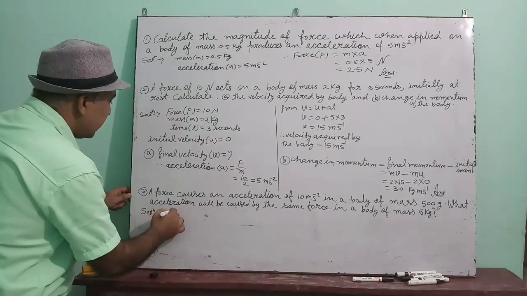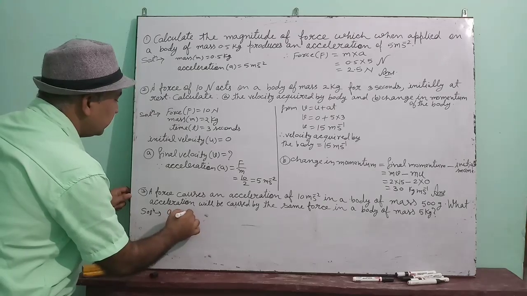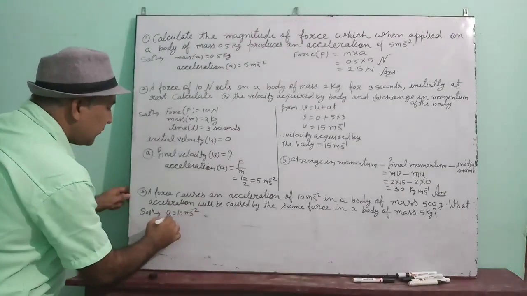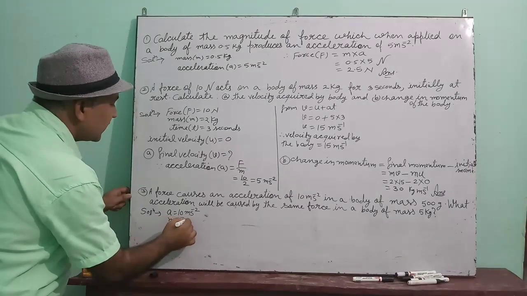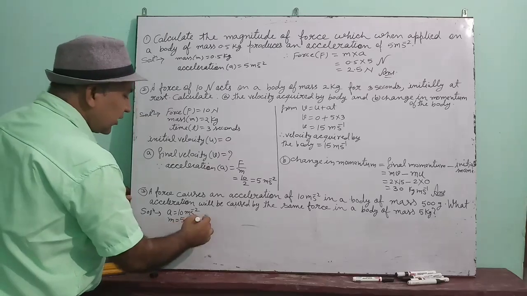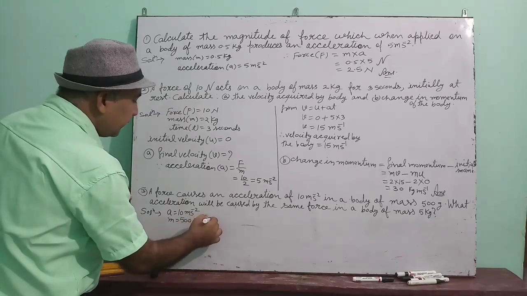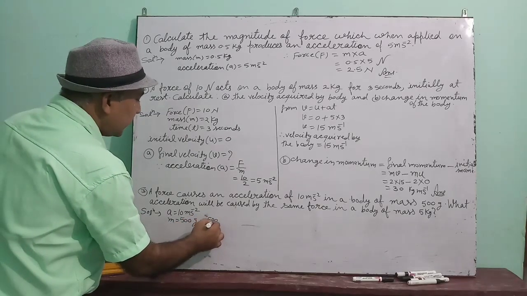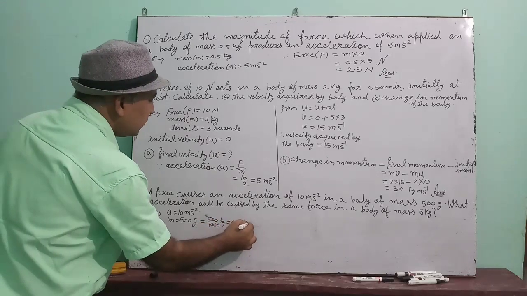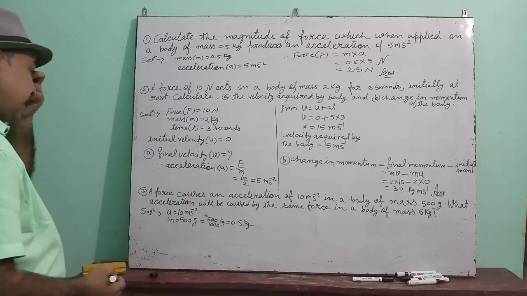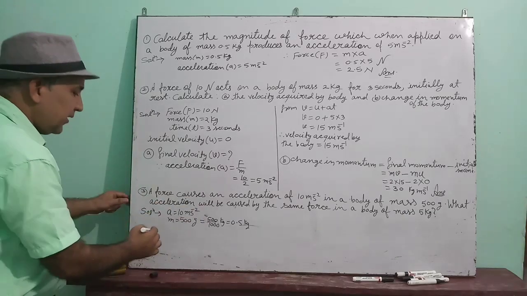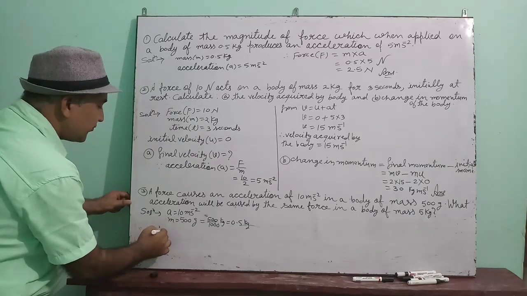That means acceleration has been given as 10 meter per second square and mass is 500 gram. It is given in gram, so convert it into kilogram. 500 upon 1000 means 0.5 kilogram. If acceleration is 10 and mass is 0.5, you can find the force.